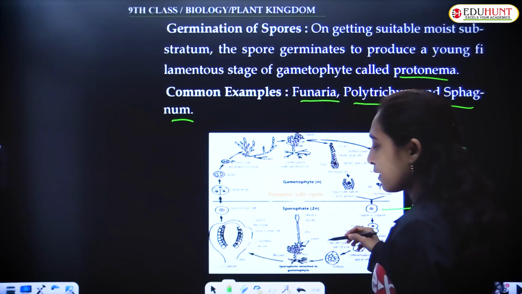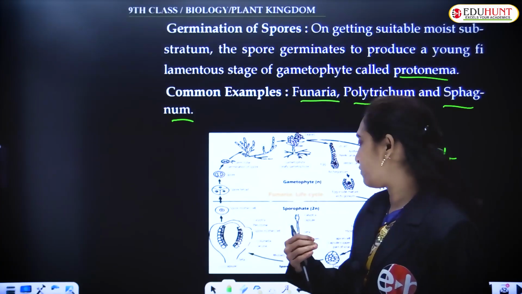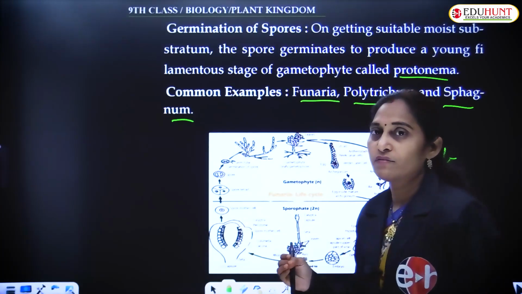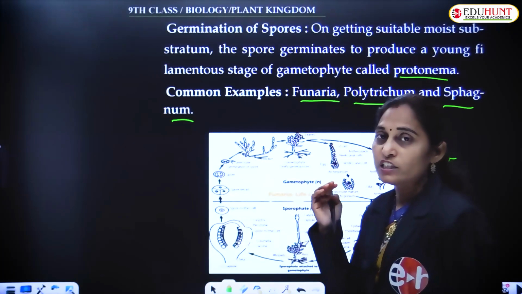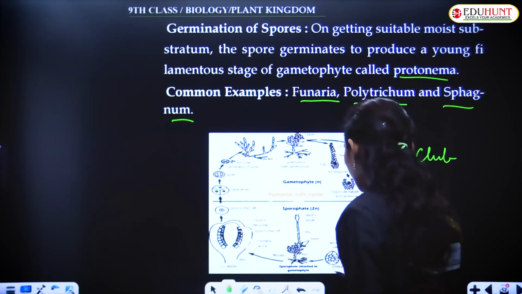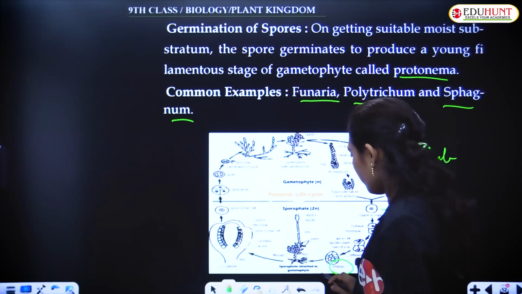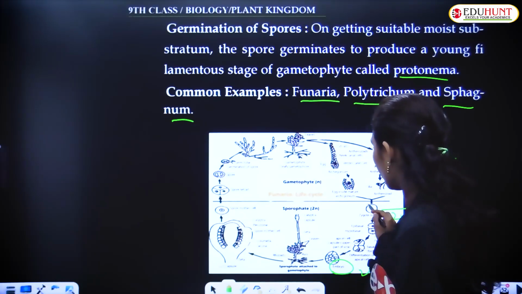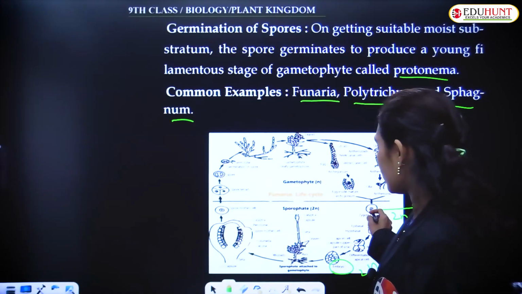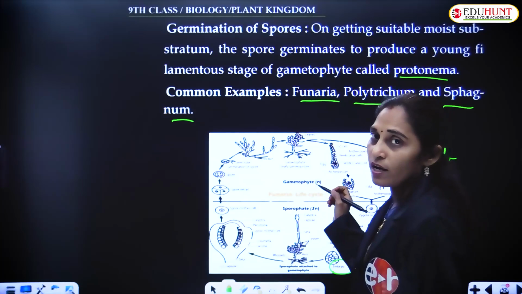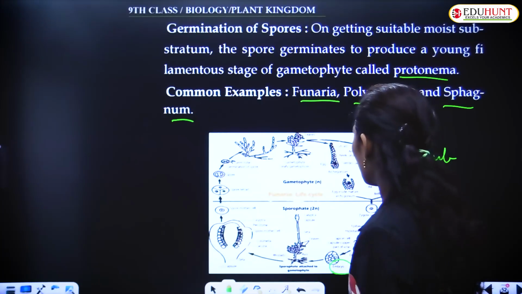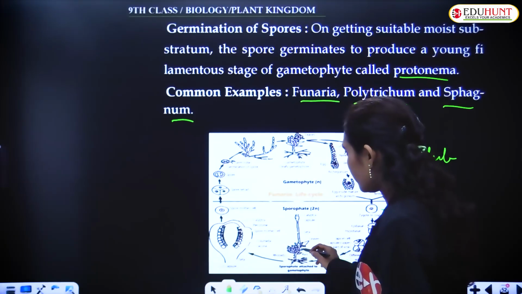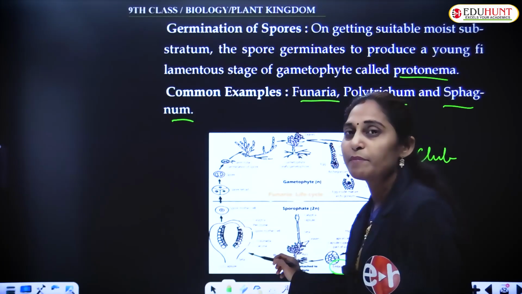zygote, and this zygote undergoes division, and after several determinate divisions, they produce the embryo, which is also a diploid one. From this, the gametophytic phase ends, and the zygote is the first structure, first cell of the sporophyte. And this zygote, after division, it produces the sporophyte, that is gametophore.